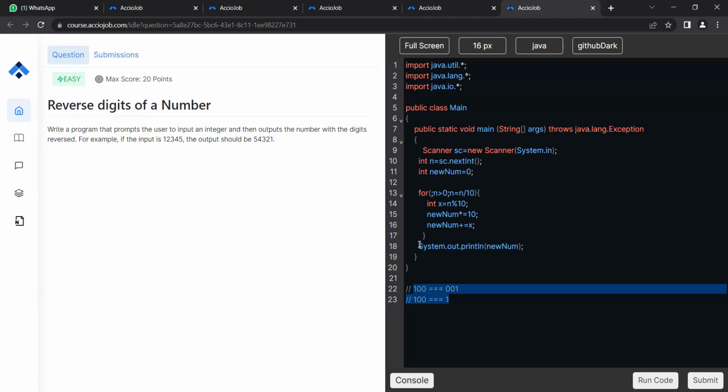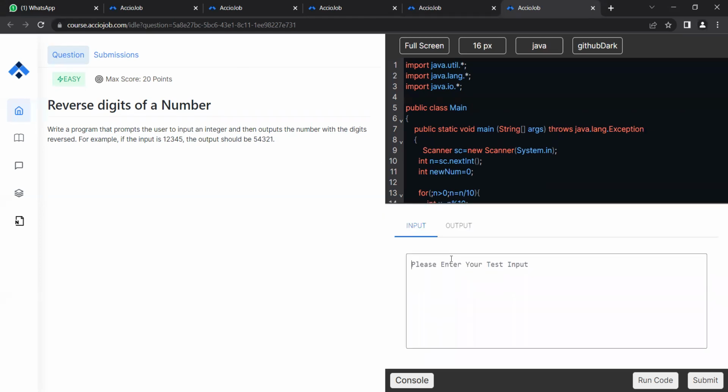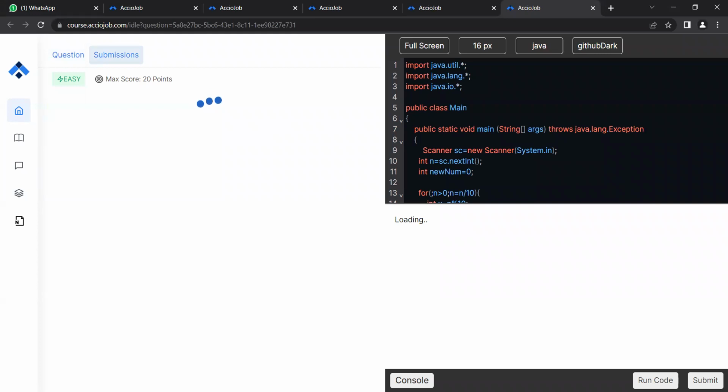Line 22 is correct or not? Yeah, it is correct, right? So let's try and run it. Let's try the number given 1 2 3 4 5. I believe it should run. Yeah, 5 4 3 2 1, right? Let's try and submit it.